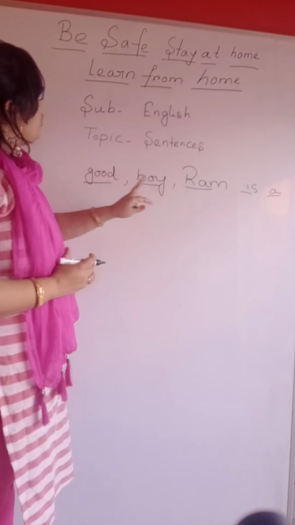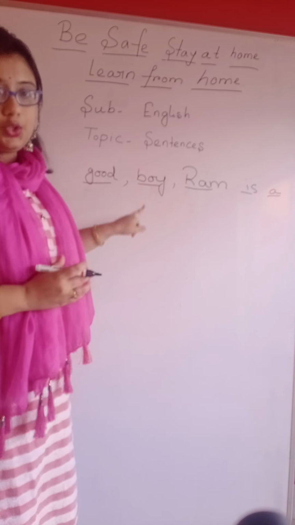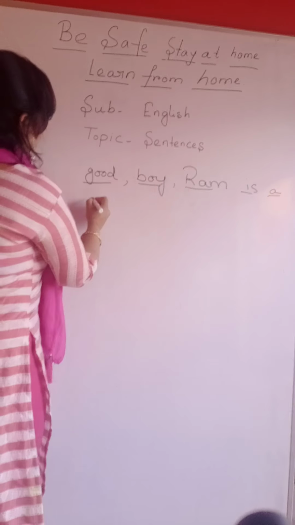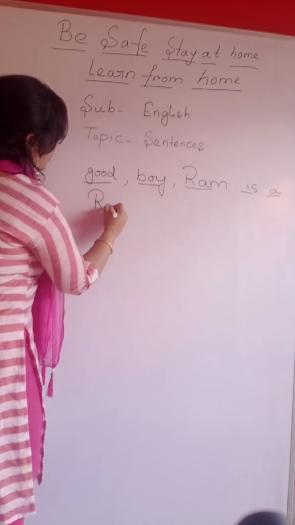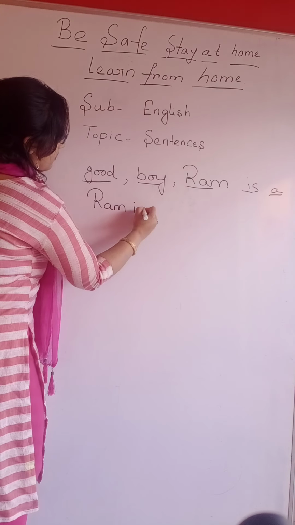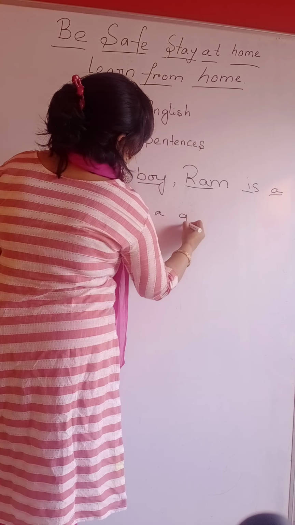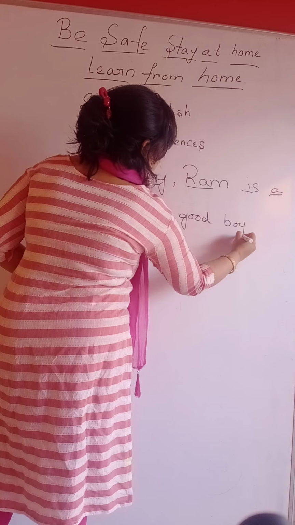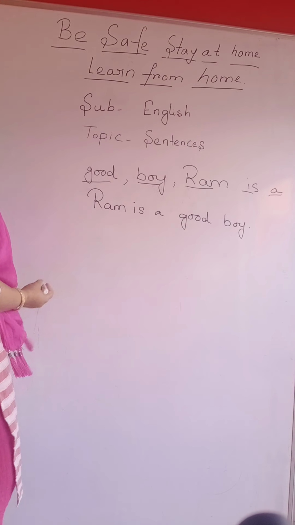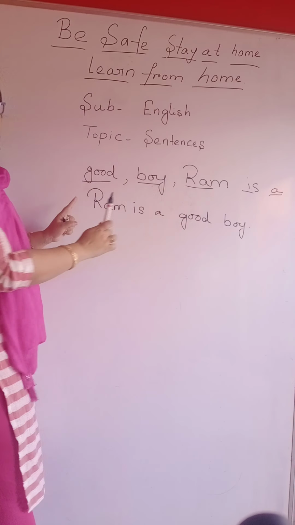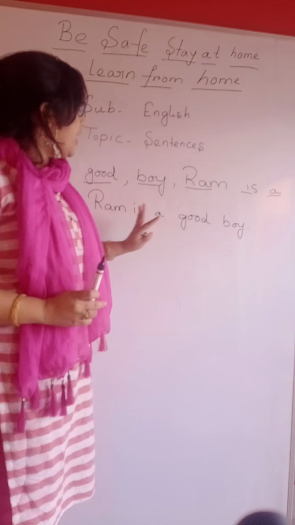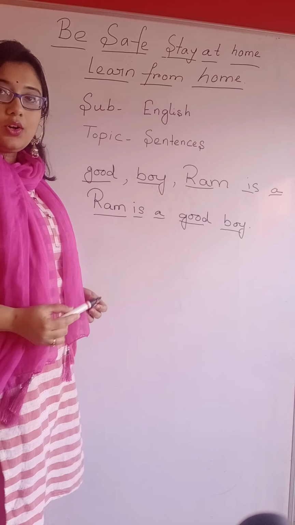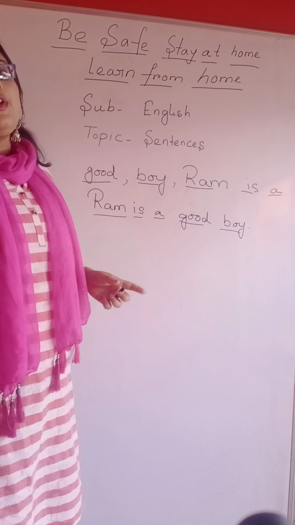To give these words sense, what do we need to do? We need to arrange these words in a proper sequence. Like this. Whenever we arrange these mere words in a proper sequence, what are we getting? We are getting this sentence: Ram is a good boy.